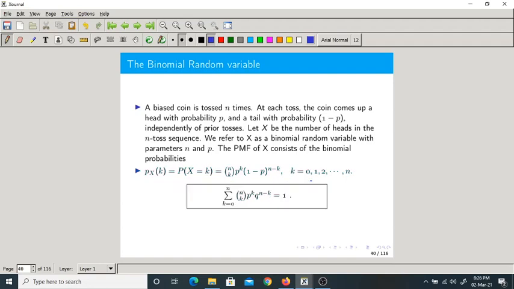So here also, the sum of all PMF should be equal to 1. As I mentioned in the last class itself, sometimes we denote PMF as Px of small x, or sometimes we write Px of small k. Both are valid. Both are alright. Either we use this notation or this notation. So please don't get confused. Both are correct.